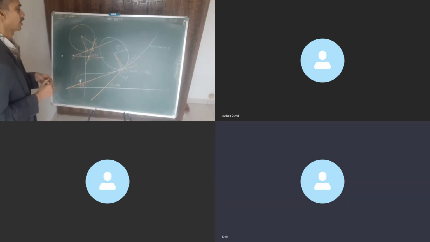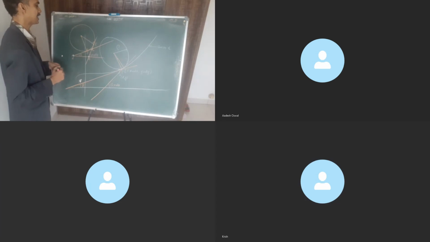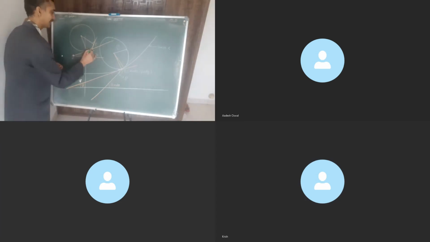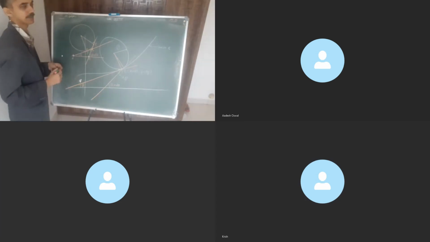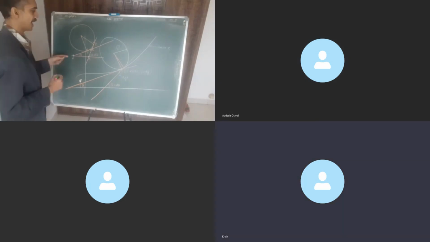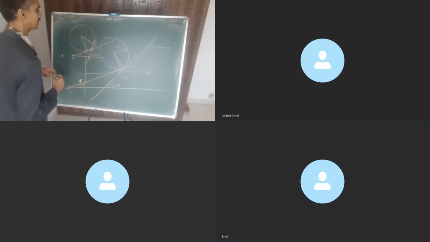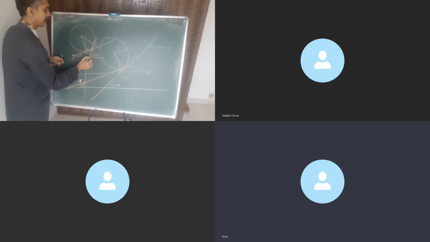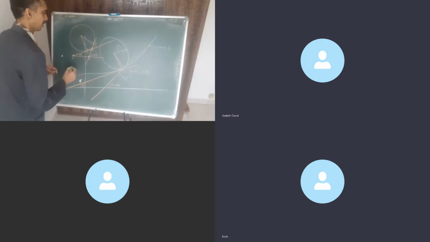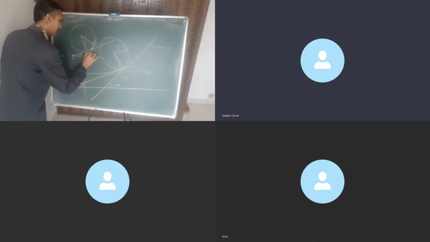And angle ACB will be d theta. Tell me why. Because this is a vertically opposite angle, correct? So this angle will be d theta.